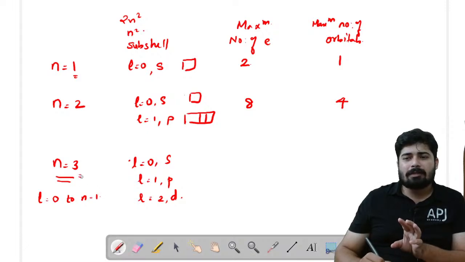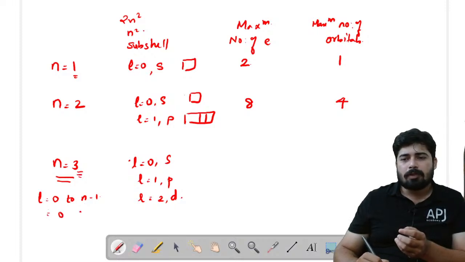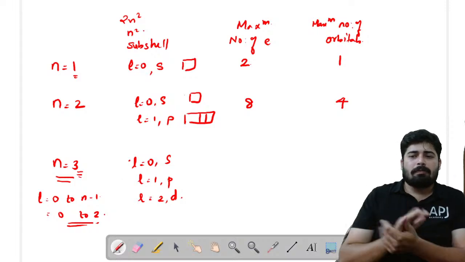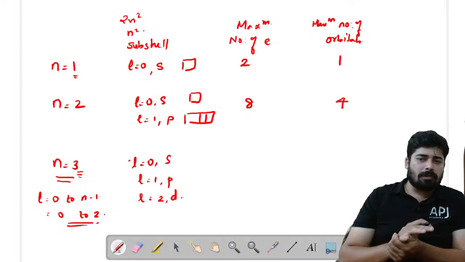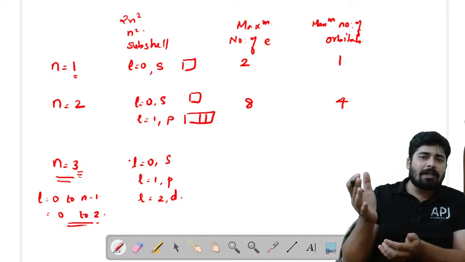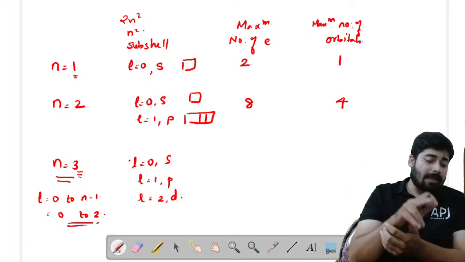What does this n minus 1 mean? N minus 1 means if you are talking about the third shell, then it starts from 0 to 3 minus 1, that is 0 to 2. So 0 to 2 will be the subshells that will be present in the case of n equal to 3. So always the l value will go up to n minus 1. That is what you have to understand.